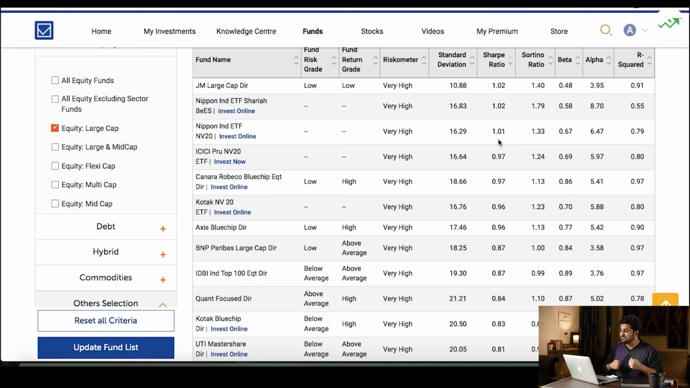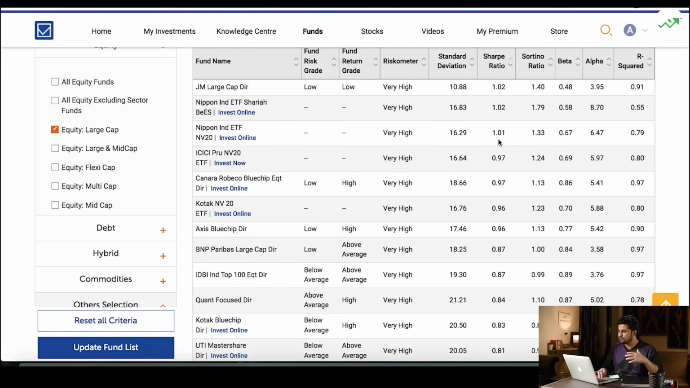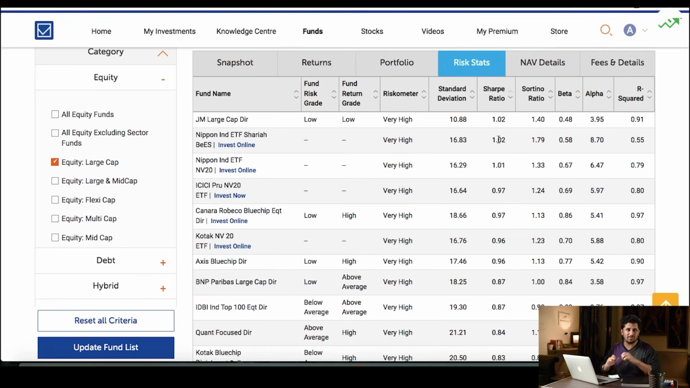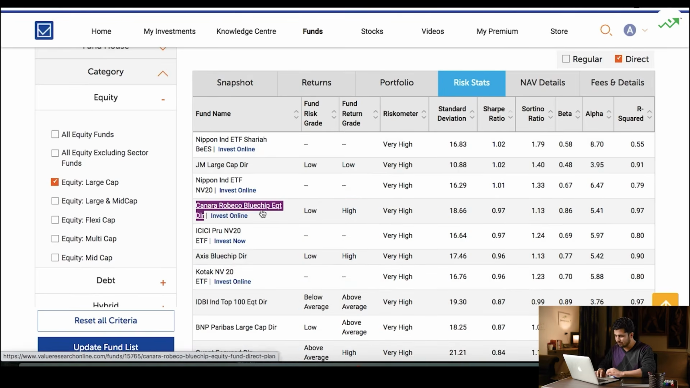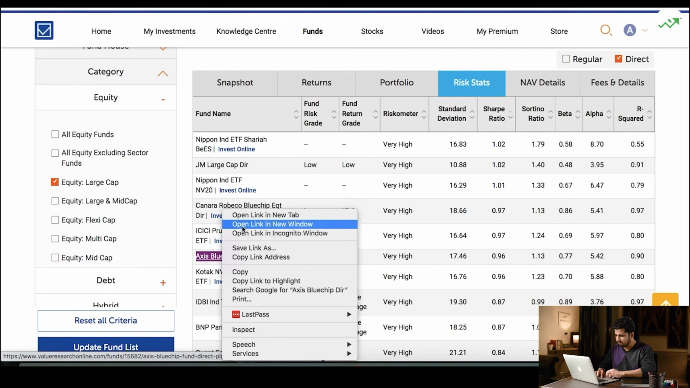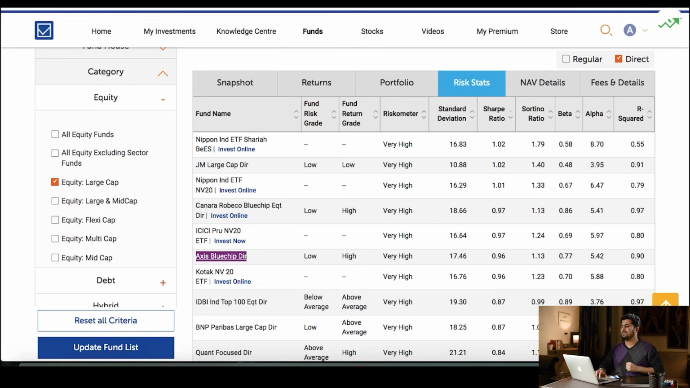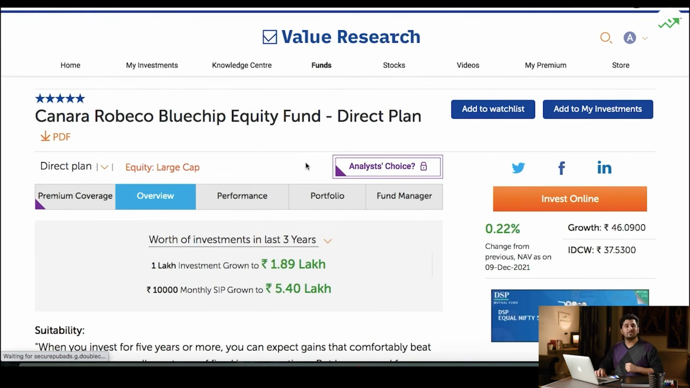With standard deviation, Sharpe ratio, beta and alpha, you were already down to 3. And even looking at these parameters, we see that the JM Large Cap falls short on the beta and the alpha. So maybe we could drop that. And then we could just move forward with the Canara Robeco and the Axis Blue Chip Direct Fund, right? Let's look further into both of them. So we'll open them in separate tabs, and look into both of them one by one.